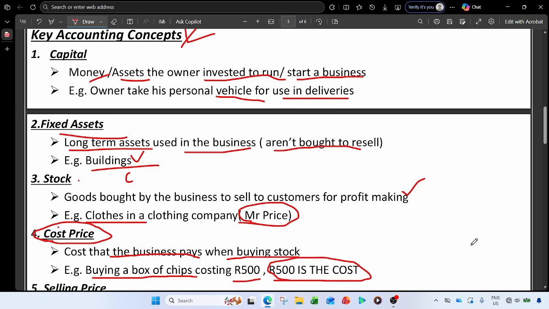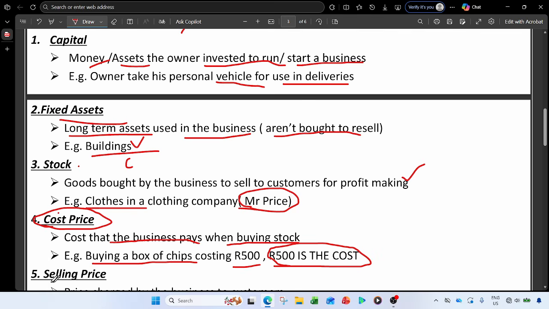So now, you are going to buy those goods overseas, and while they are in the business, you will just put your logo of Mr. Price on them. Then you would take them to your shops in the town, right? Then when they are there, customers will come and buy. When they buy, they will see the price. So they pay a selling price. So there is something called the selling price now after the cost price, because the cost is the one paid by the business, then the customer pays a selling price.